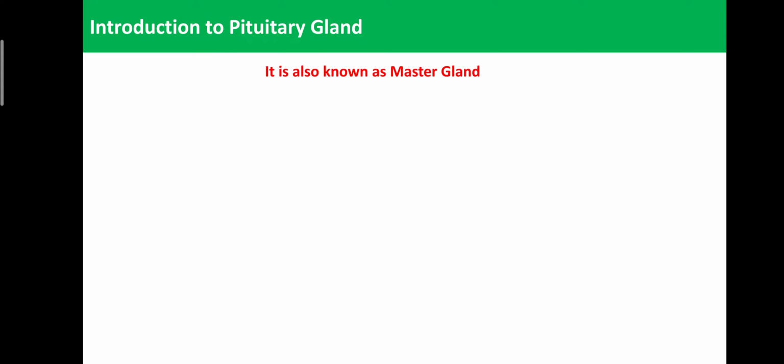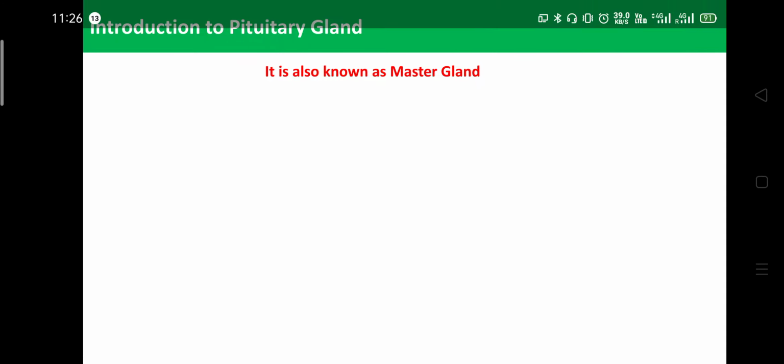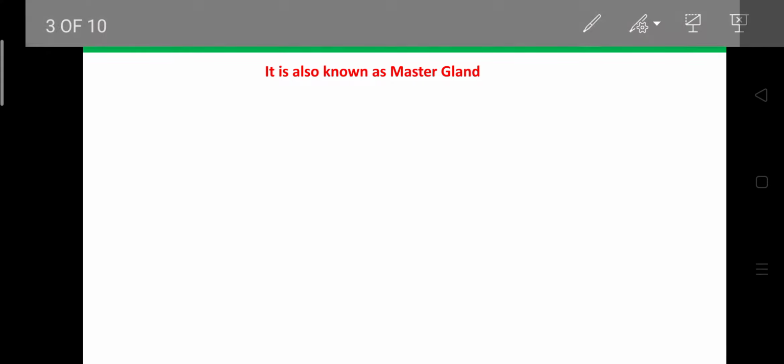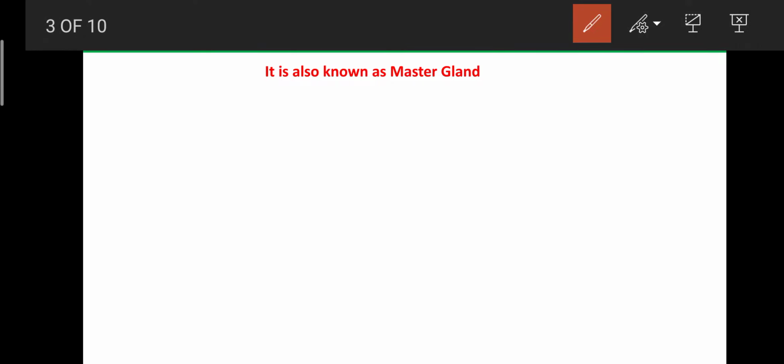So first is the introduction to the pituitary gland. So dear students, the pituitary gland is known as the master gland, as you already know, because every gland's function is mainly dependent upon or regulated by the pituitary gland. For example, the thyroid gland.